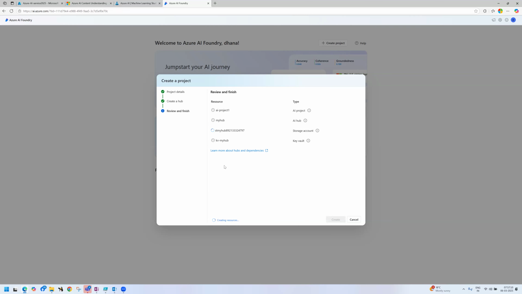So after AI services, now we are creating a project inside Azure AI Foundry. Yes, just an introduction about AI Foundry. That's it.